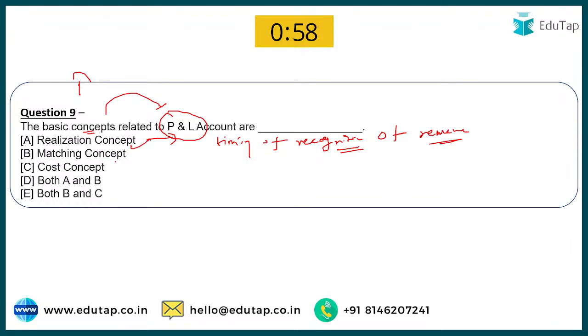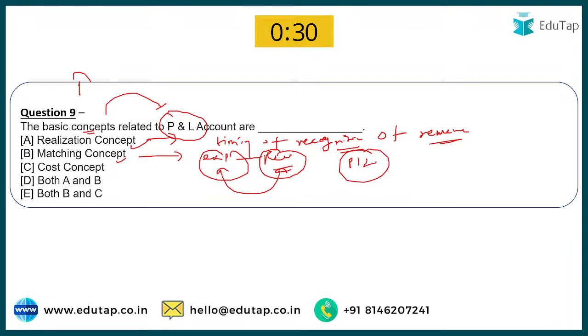Matching concept. So what do we have in the matching concept? See, matching concept talks about whatever expenses you have incurred in this particular period, you are going to match them with the revenue. That means whatever revenues you have generated in this particular accounting period, the expenses related to only those revenues will be shown in the profit and loss account. Only those expenses would be recorded in the PL account. Let me give you an example as well. What do I mean when I say this? Suppose you have purchased 100 goods, 100 stock.